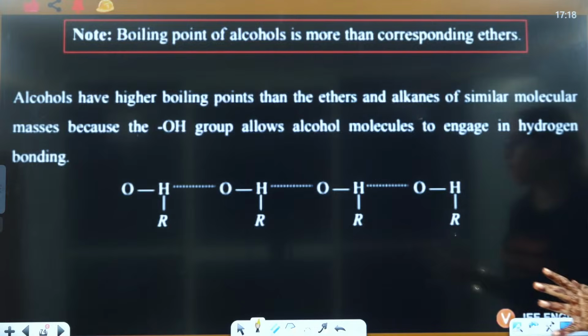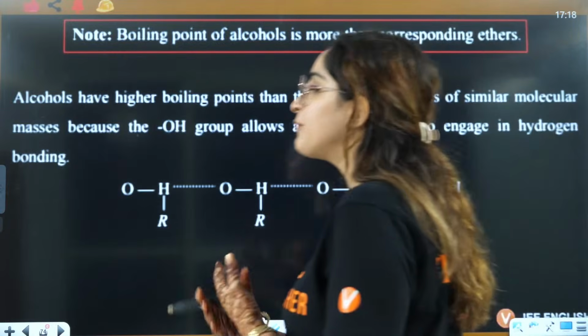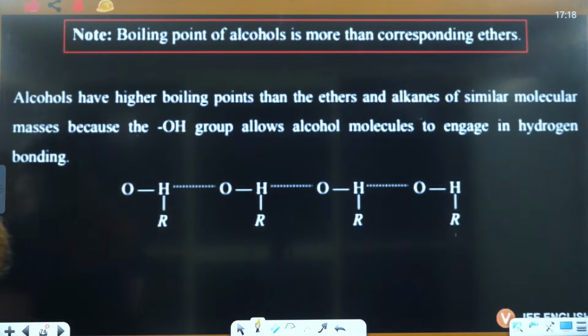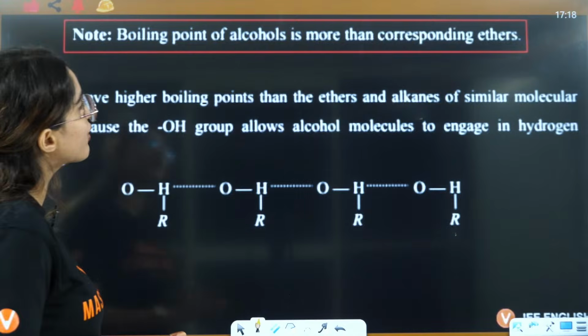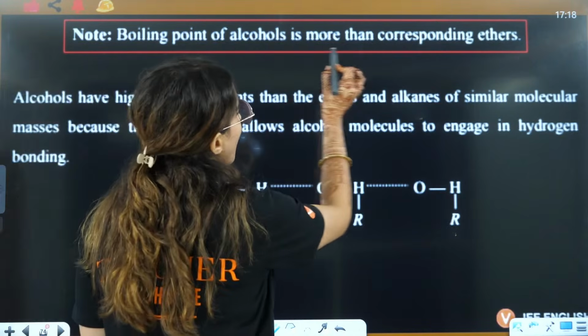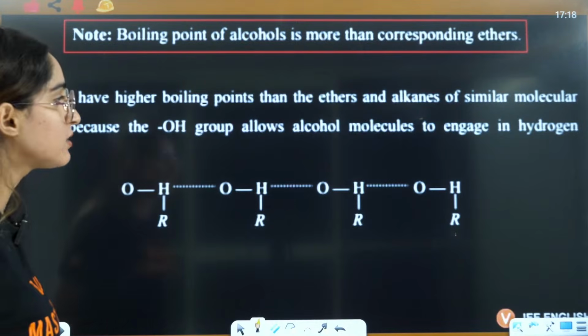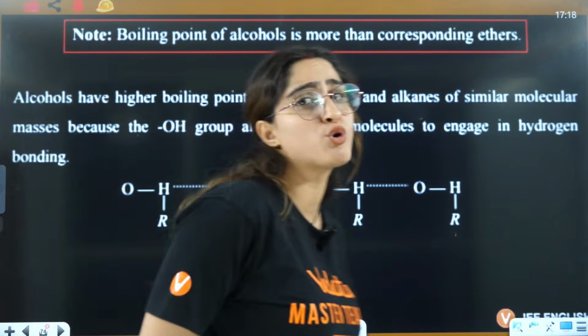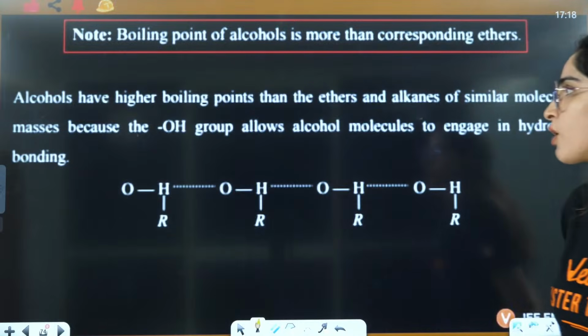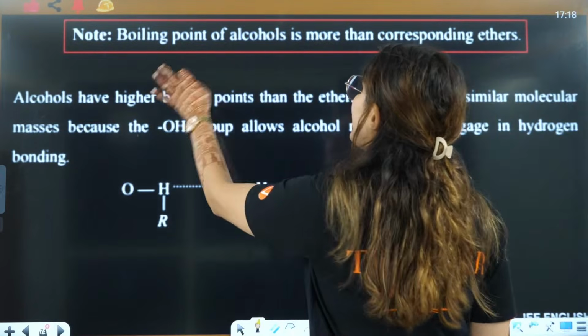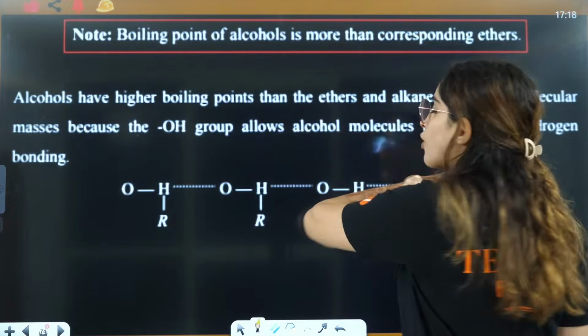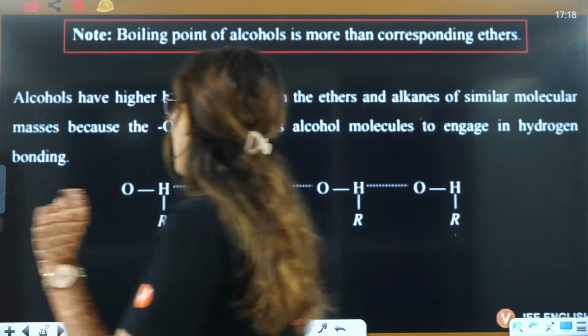Now let's talk about the boiling points of alcohols. How come the boiling point of alcohols is more than that of the corresponding ethers? As compared to the corresponding ethers, how come their boiling point is low as compared to that? Okay, let's talk about that. So the boiling point of alcohol is more than the corresponding ether because of the hydrogen bonding.